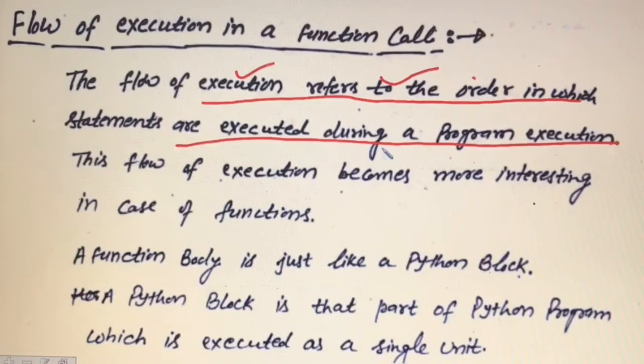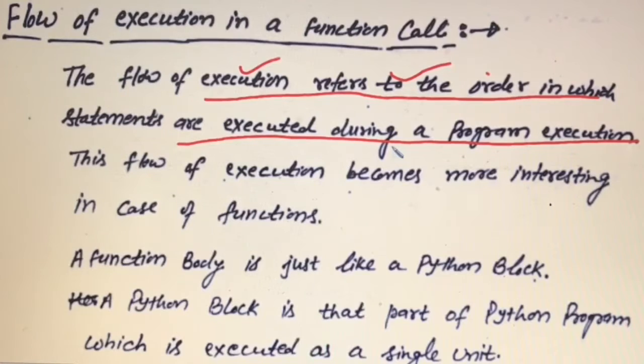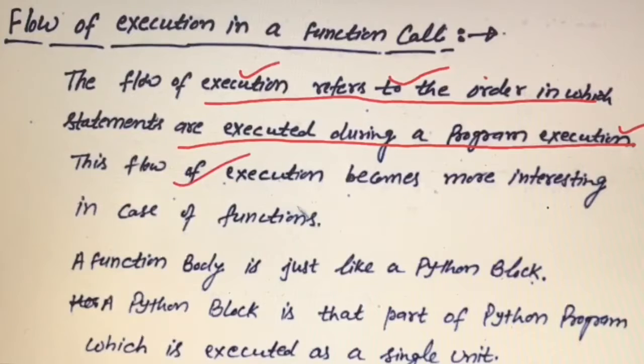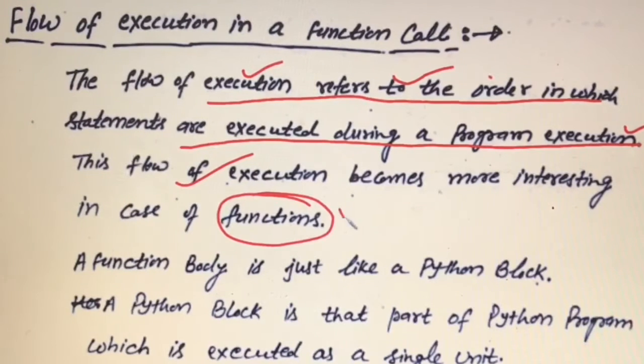The flow of execution normally remains sequential in a program until some construct like if else, loops or functions is written. The flow of execution refers to the order in which the statements are executed during a program execution. In which order the statements will be executed during a program execution, that is called the flow of execution. The flow of execution becomes even more interesting in case of functions. When functions are used in a program, then the flow of execution becomes even more interesting.